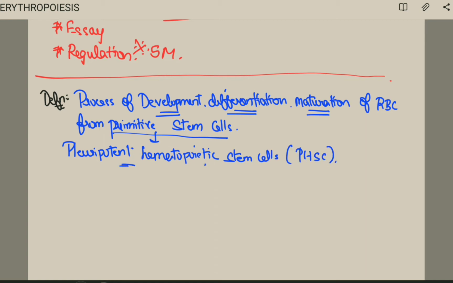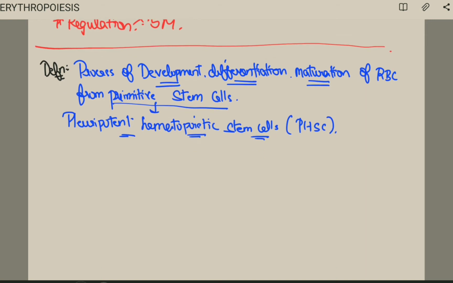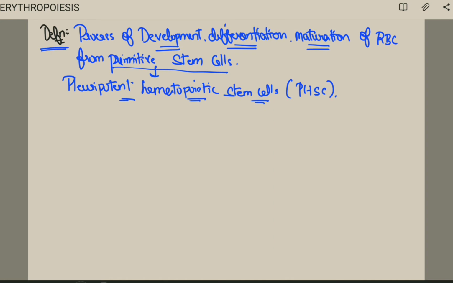Yes or no? So pluripotent hematopoietic stem cell only. All our development, differentiation and maturation of RBC occurs through different stages. Fine. Now after the definition, next will be your site.